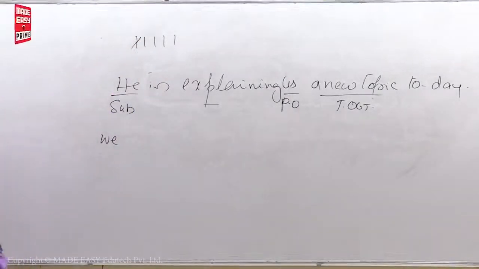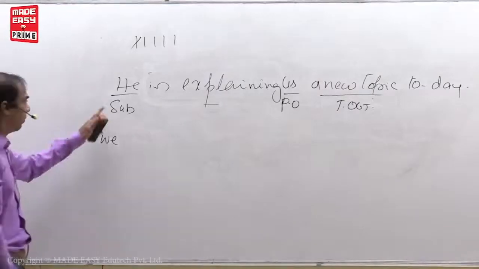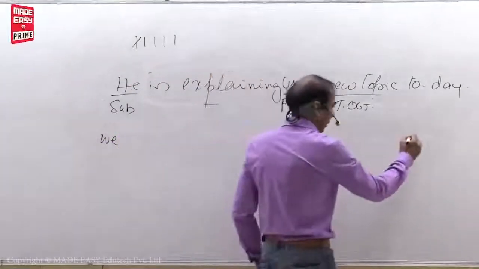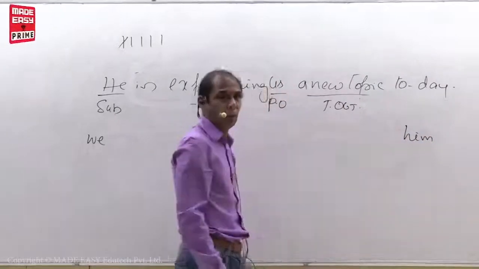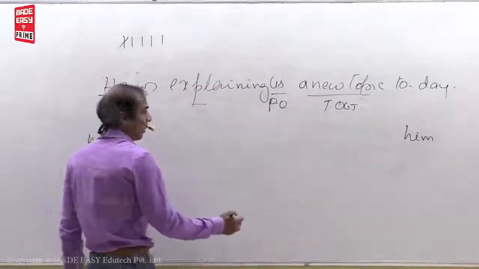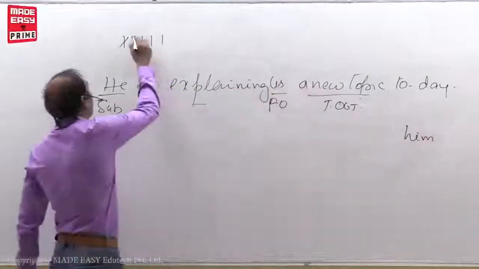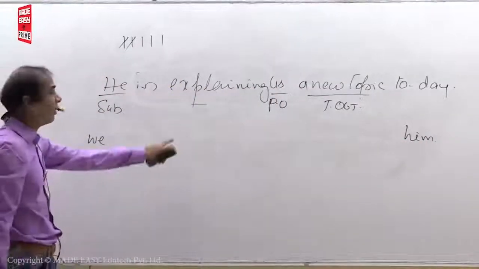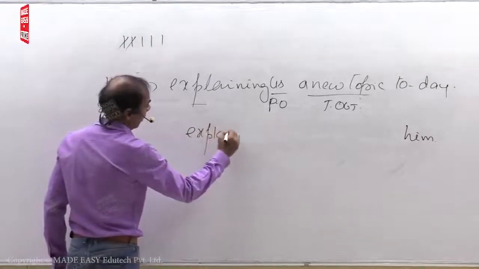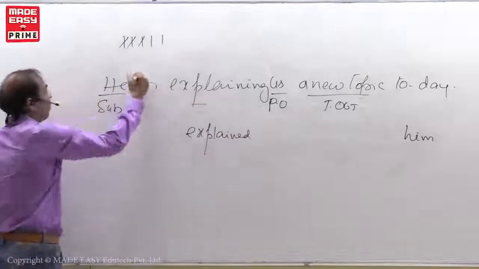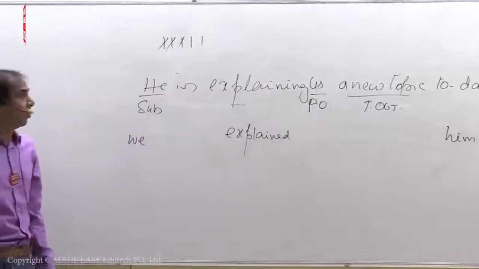Okay? Two, put subject in the place of object. He changes as him, and it comes into the place of object. Put V3. What is V3 of explain? Explained. Fourth one, put B form.